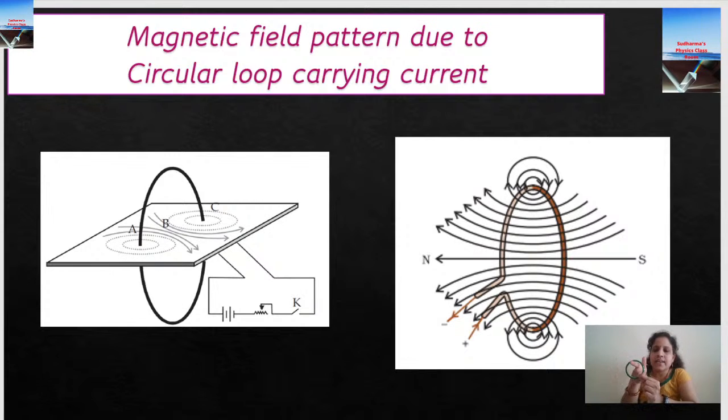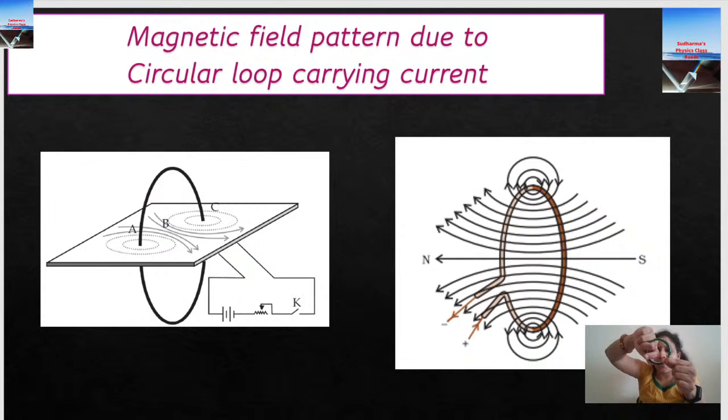When the current is in the upward direction, what happens? My fingers will be trying to go into this, right? See this. It's going to move into the circle. At the same time, when the current reaches this side, my fingers will be going like this.